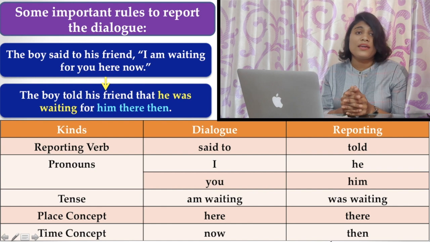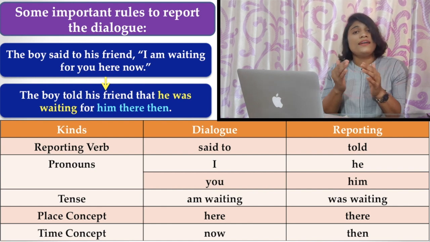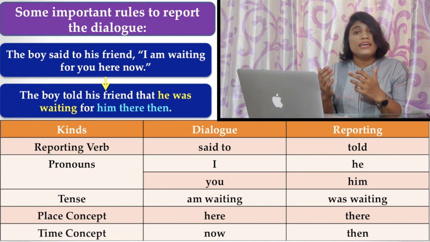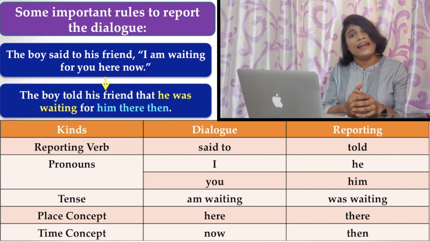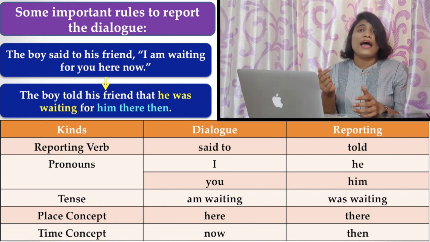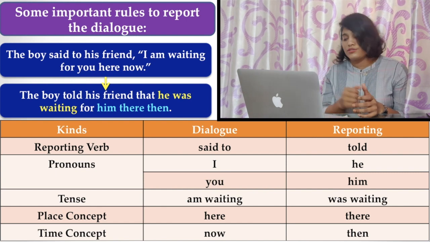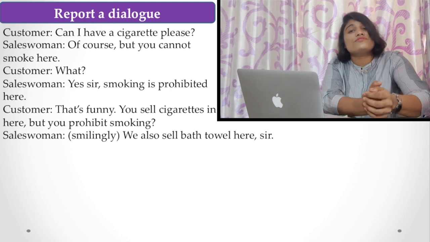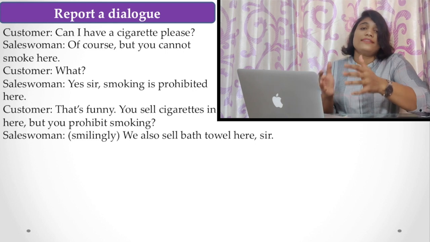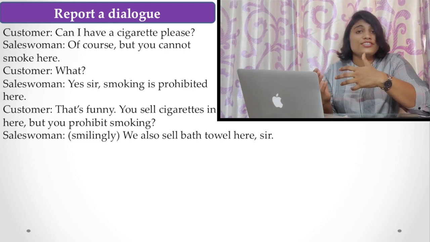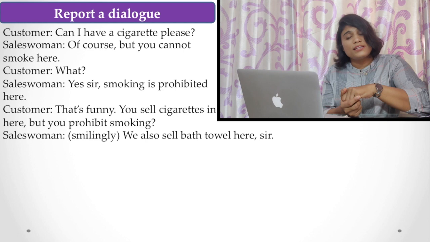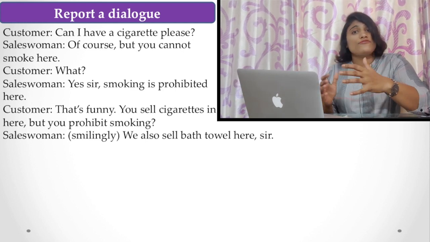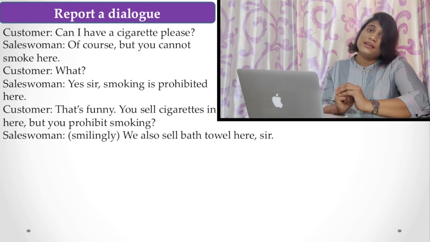All these are the summary of this rule, and you can understand this rule better if you watch my video on narration change, for which I have provided the link in the description box. Now, here are examples of how to report a dialogue. Here you find a conversation between a customer and a saleswoman, and I will show you how to report it and what changes you have to make while reporting this dialogue.